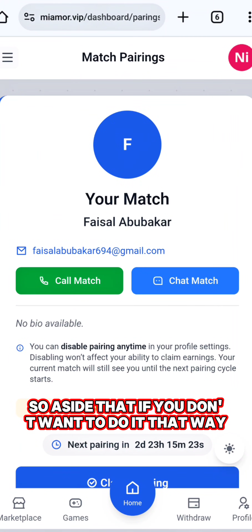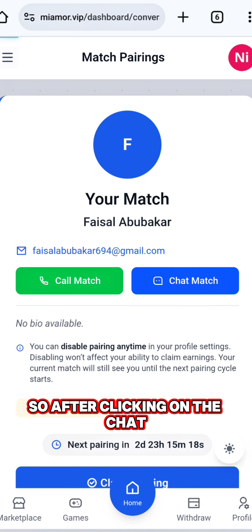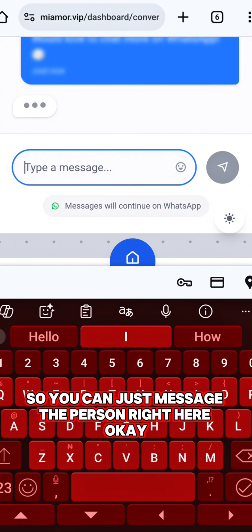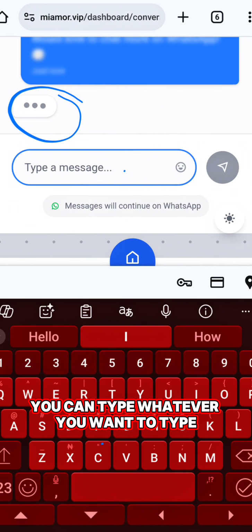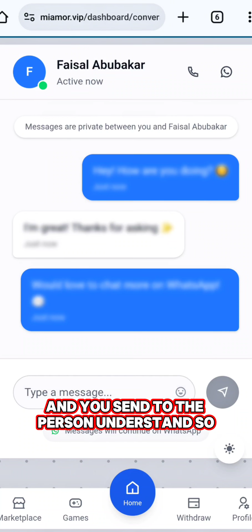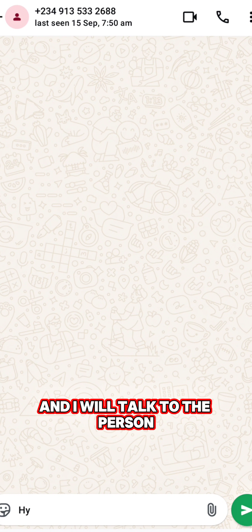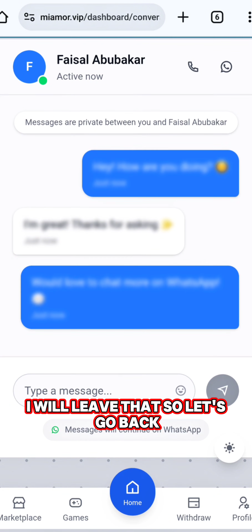If you don't want to do it that way, you can chat the person by clicking on the chat. After clicking on the chat, you can now drop the person a message here. You can just message the person right here. As you can see, the person is typing, or you yourself can type whatever you want and send to the person. Understand? I can just message the person right here and talk to the person. I don't want to do that right now because this is just a tutorial video. I will leave that. So let's go back.